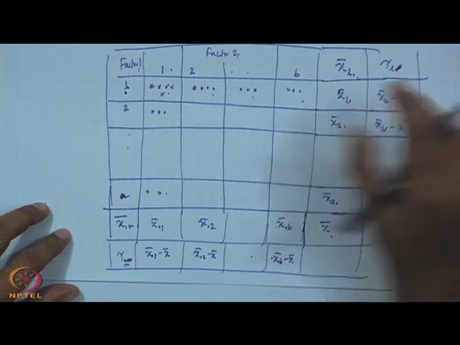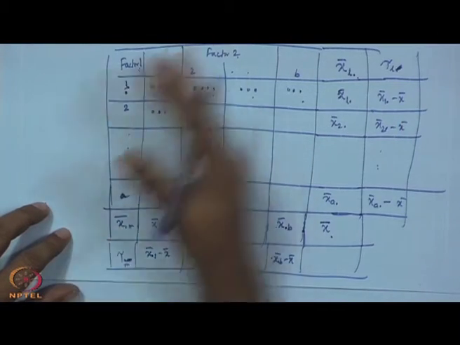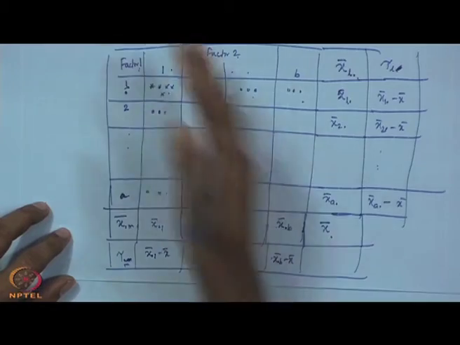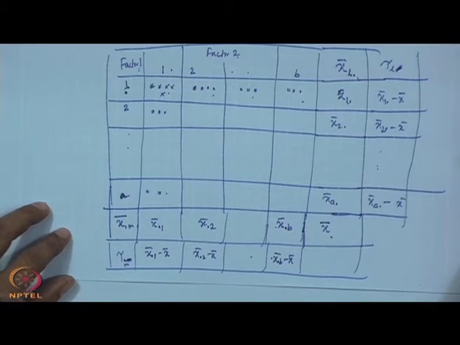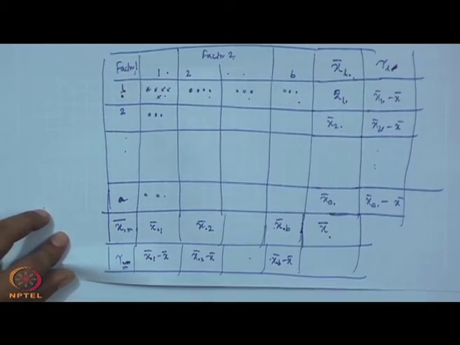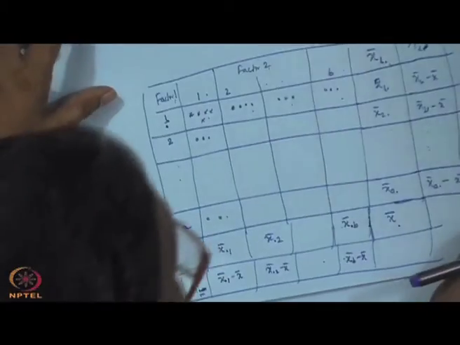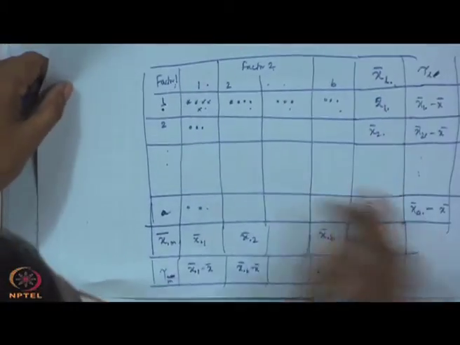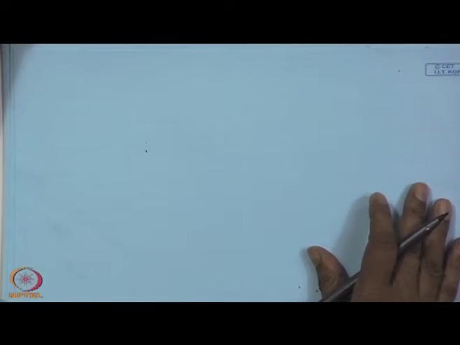Getting me? Two-way. Factor 1 has A levels, factor 2 has B levels, and there is another issue known as interaction between the factors. Now, what will be your ANOVA table in this case? Your ANOVA table will be like this.